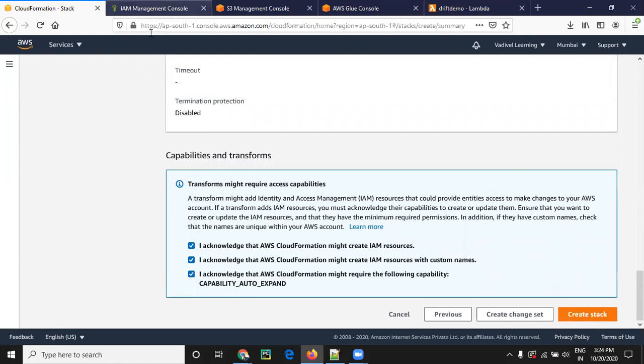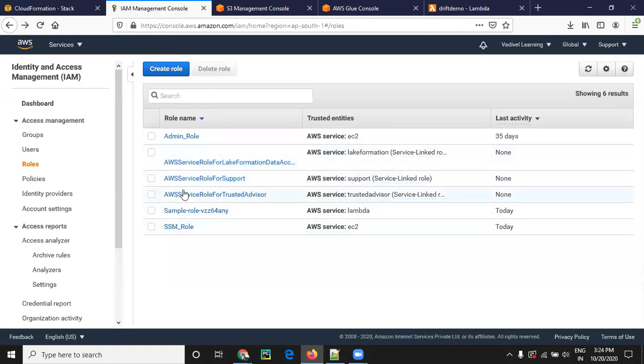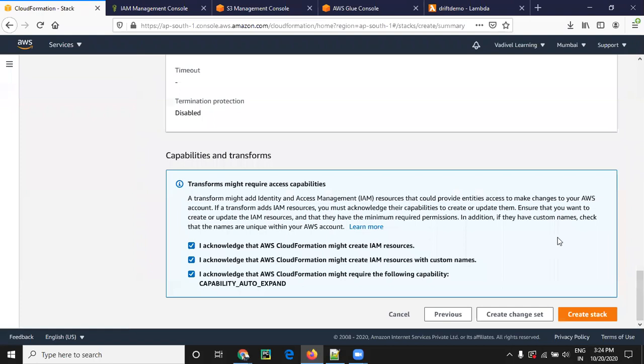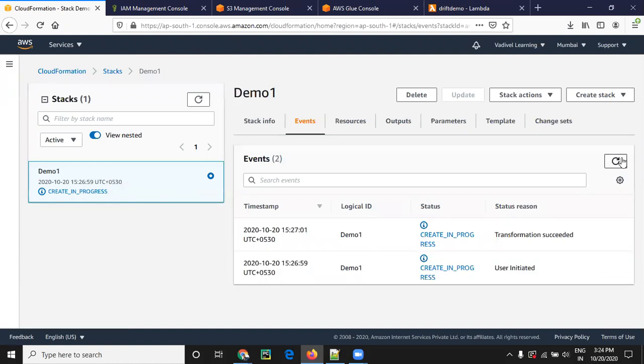Before that, I will show you. This is a default. These are already existing roles; there are only 1, 2, 3, 4, 5, 6 there. In S3, 4 buckets are there. Once the stack is done, we'll check the output. I just created it, the events are running. If you click the reload icon, it will show.